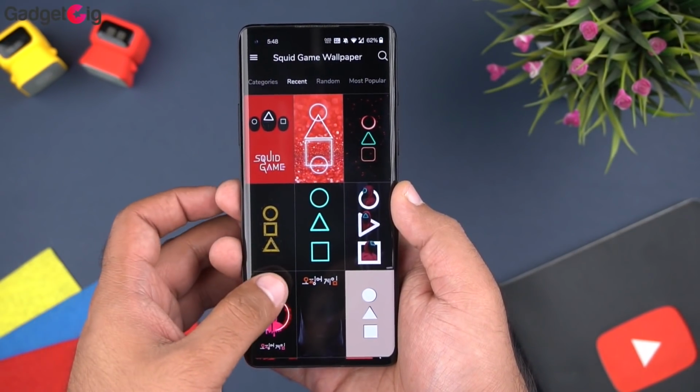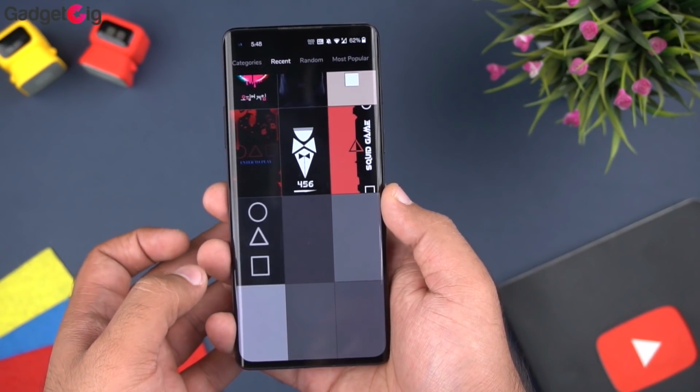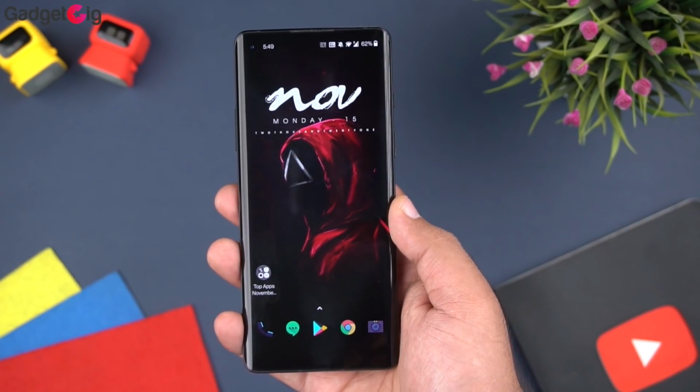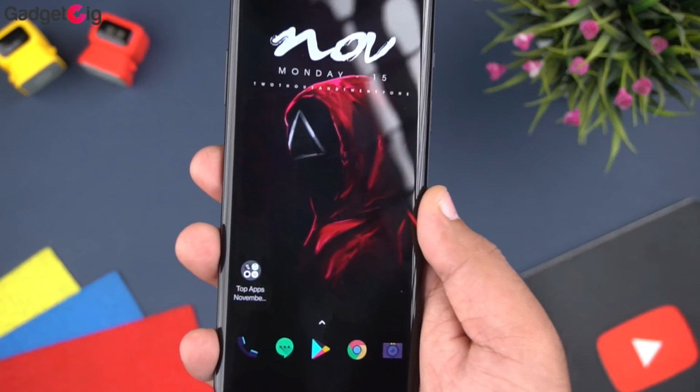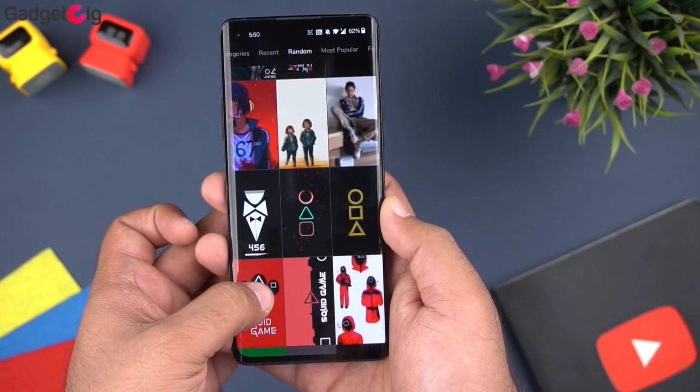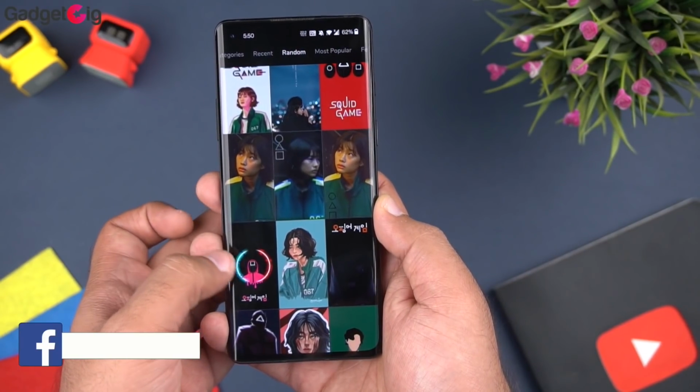The next app we have in our list is the Squid Game wallpaper. So if you're a fan of Squid Game series, then you will find some of the best Squid Game wallpapers in the app. The app provides a good collection of Squid Game wallpapers which are in high quality. The interface is simple, and here you have all the wallpapers available in the app.